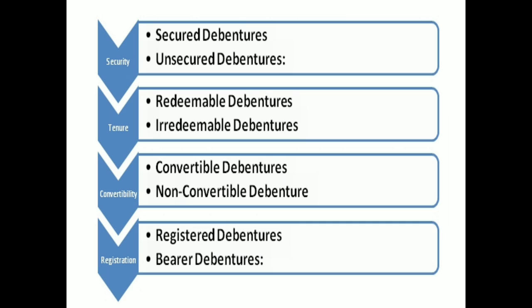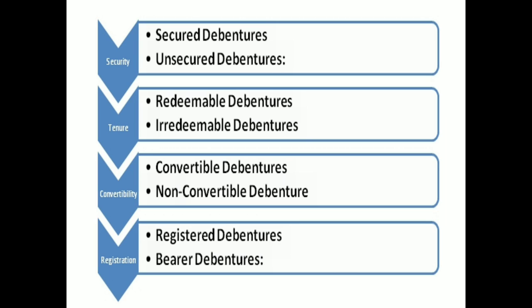On the basis of tenure, we can have redeemable debentures or irredeemable. Redeemable are those which are repayable after a predetermined period during the lifetime of the company. And irredeemable debentures are not repayable during the lifetime of the company. They are repaid only at the time of winding up of the company or when the interest is not regularly paid on the due date.